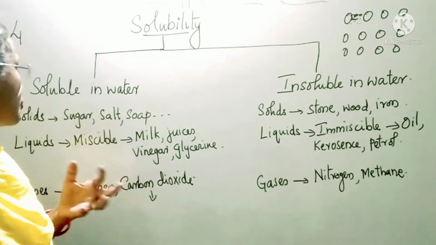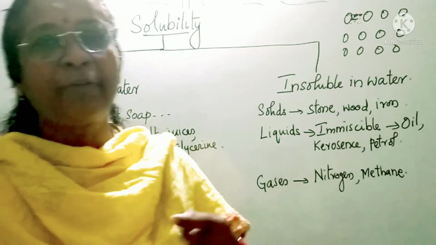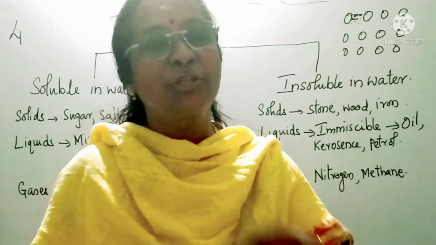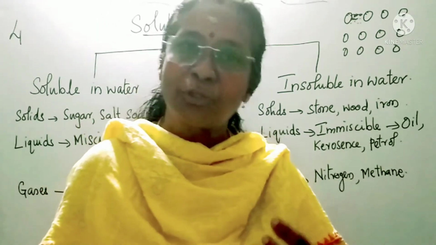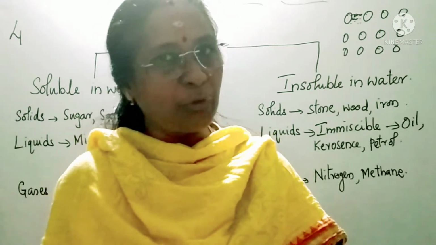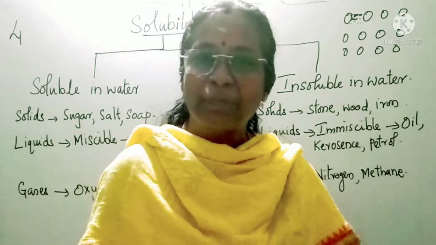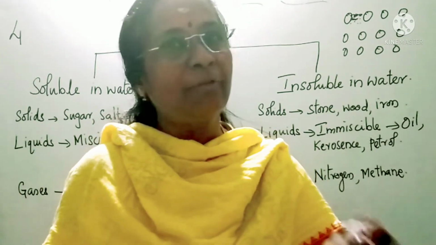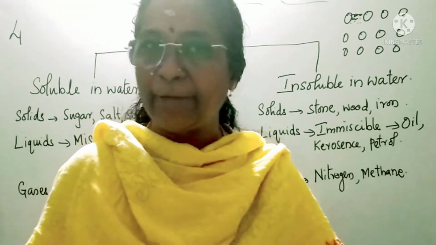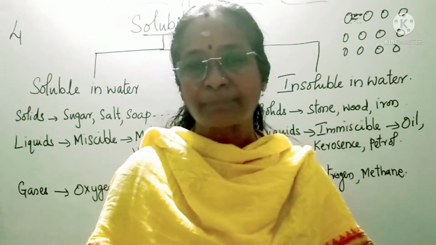Now which things are soluble in water in daily life? When you make a juice, you put salt inside water and mix it well. Sugar you put, mix it well. So sugar, salt, and when you wash your clothes, what do we do? We keep soap powder, detergent powder, in the water and mix it well. After some time you won't be able to see the soap. Even the soap with which we take a bath or wash clothes, all of them are soluble in water. They are all solids which are soluble in water.